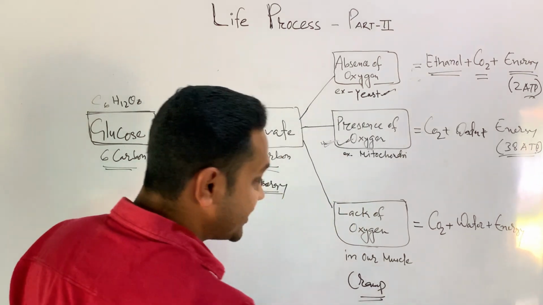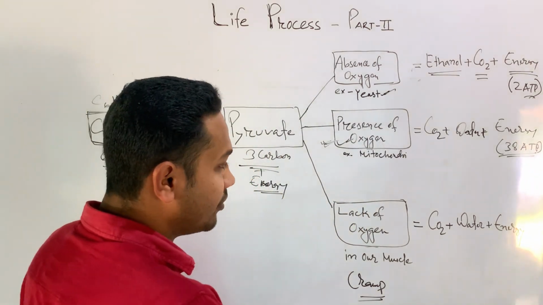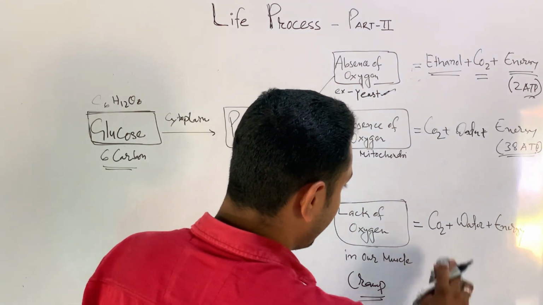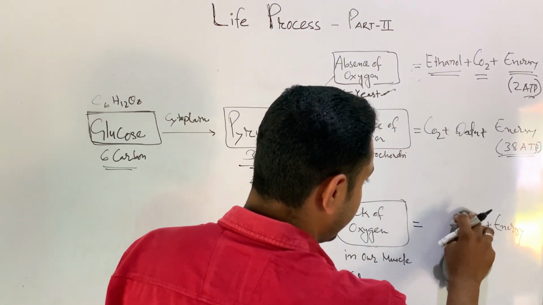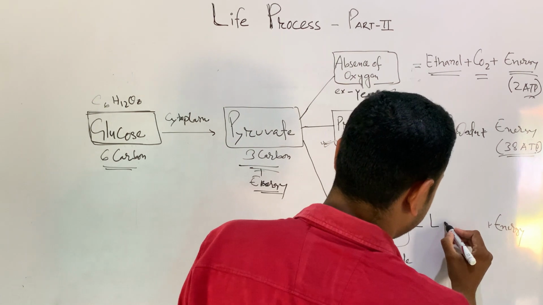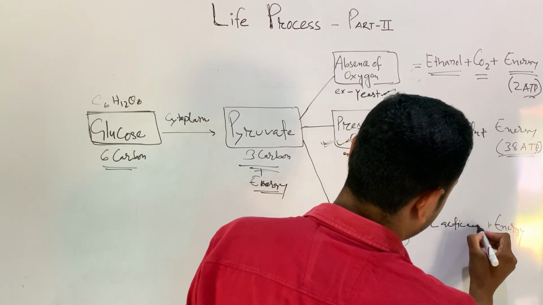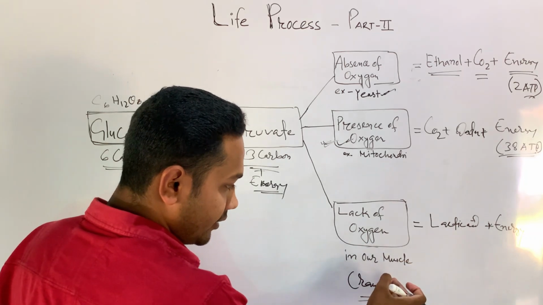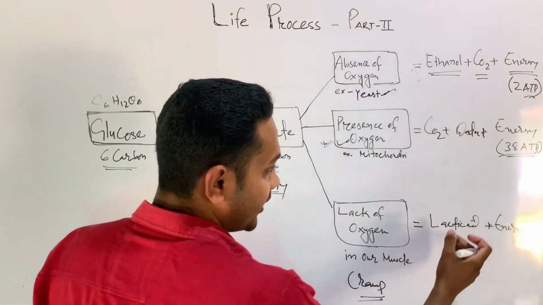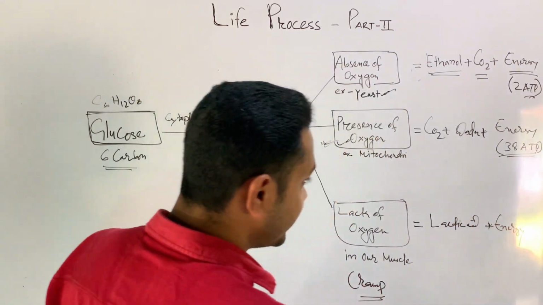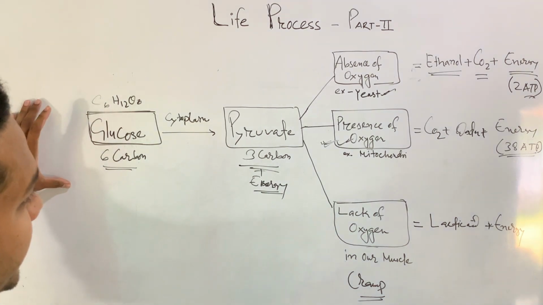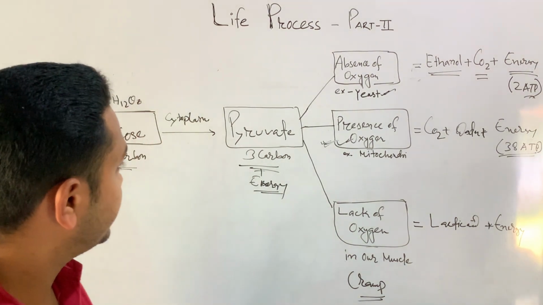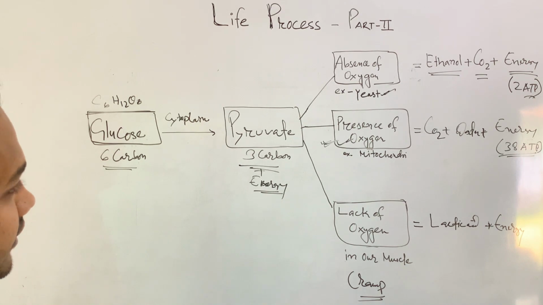Cramp, that means pain starts in our muscles, and because of that it produces lactic acid. Because of lactic acid we get cramps in our muscles and it will release some amount of energy. So this is the explanation of these diagrammatic representations, nothing more than that.